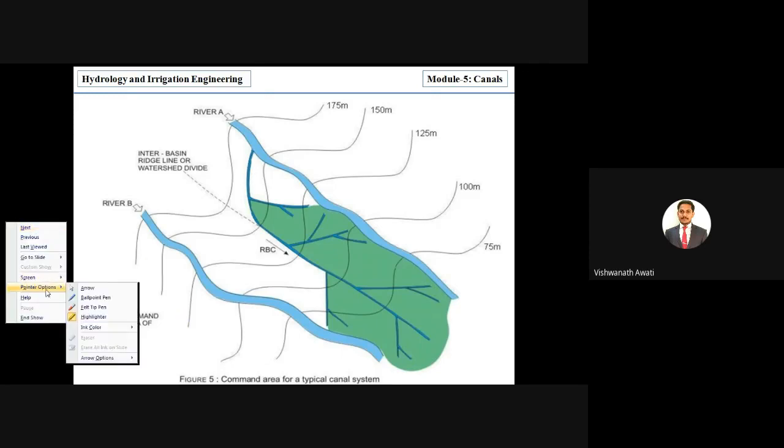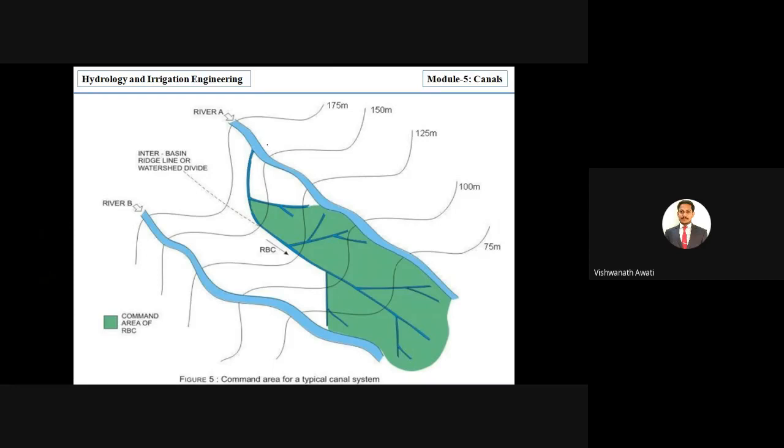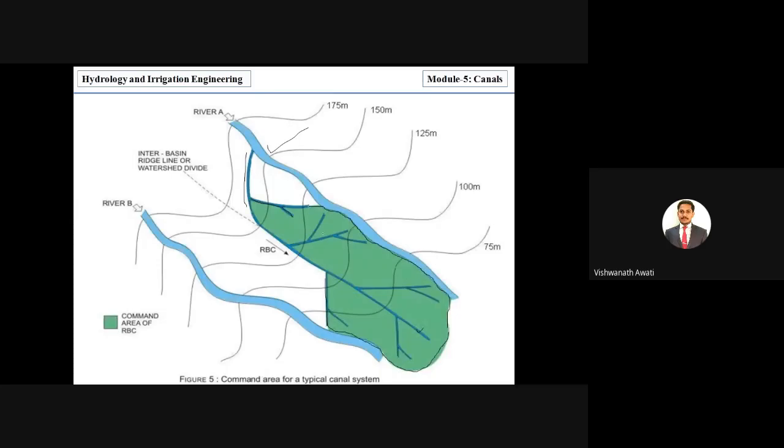Here is a river and here is a canal alignment. Through this canal alignment there are branch canals as well as distributary canals, and we see how much area it can cover for irrigation. The green color indicates the total area commanded by this canal, and this is called gross commanded area. But not all the land is good.